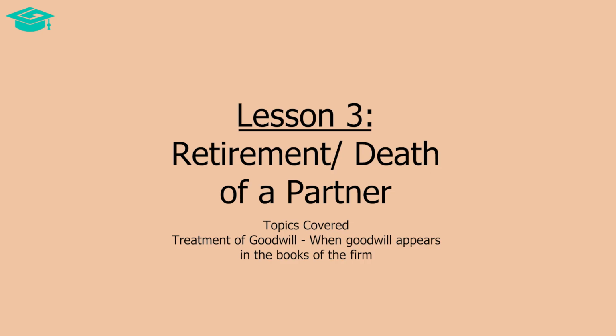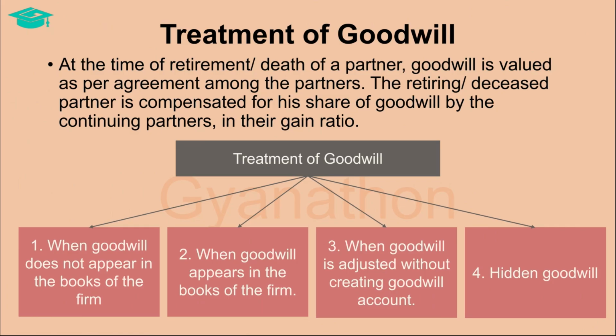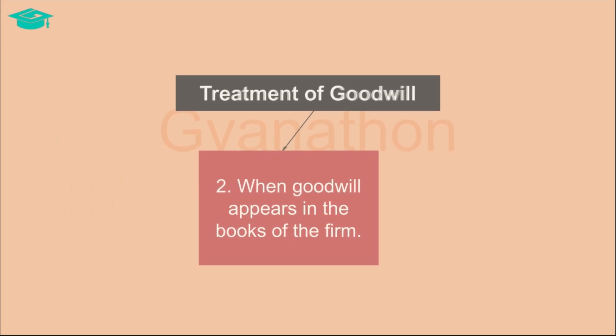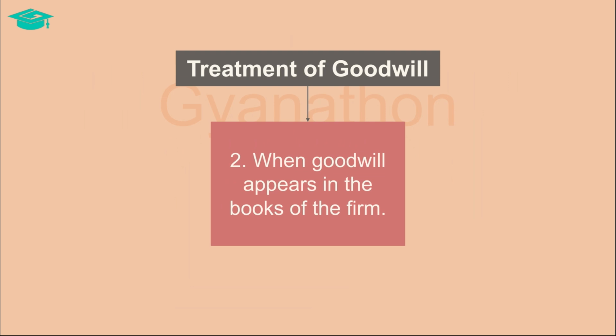We are discussing the treatment of goodwill in the event of retirement or death of a partner. We saw that there were four scenarios for treatment of goodwill when a partner retires or deceases. Out of these, we have already discussed the first scenario in detail in the previous video. Now let us discuss the second scenario, which is treatment of goodwill when the goodwill appears in the books of